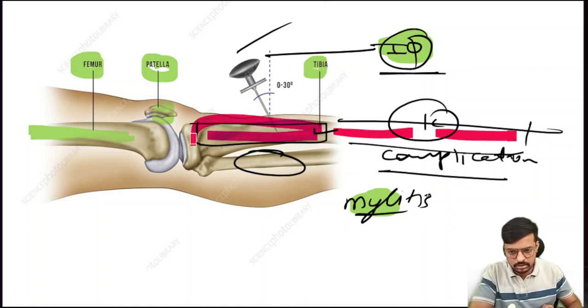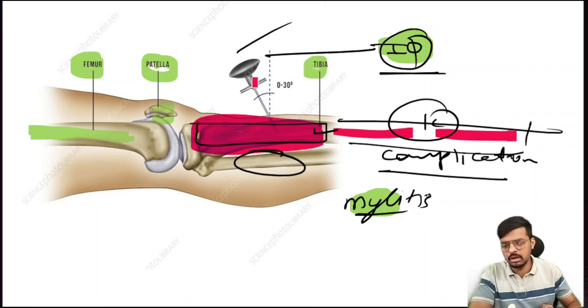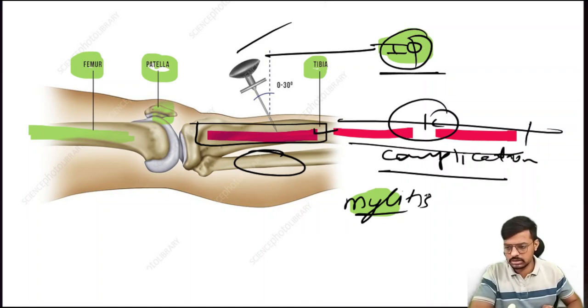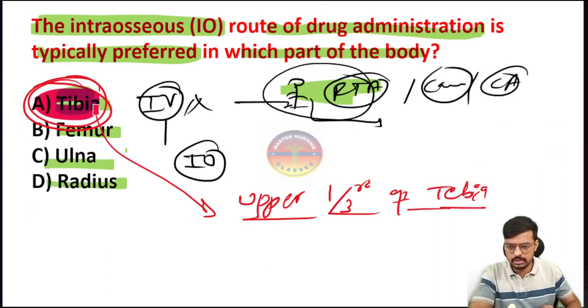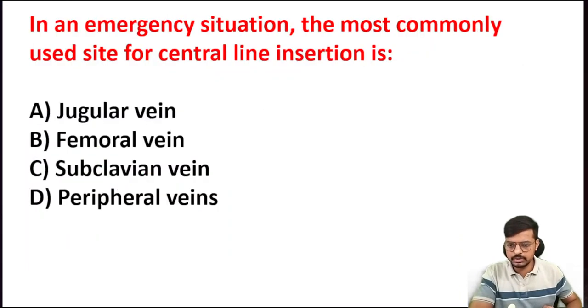So here in the upper 1/3 of the part, in the tuberosity of the tibia, we are inserting the needle. So this is what we call the intraosseous method of administration of the medication. Okay, very important. So the best route is the tibia. This will come in your exam, bacho. It's very important. Okay, so then comes the next question.